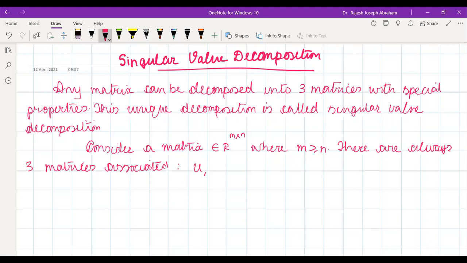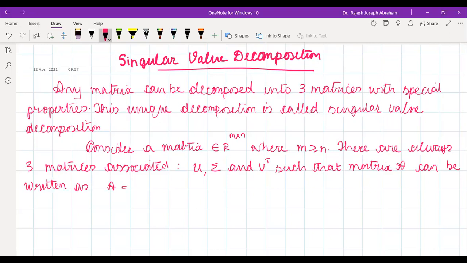U, sigma, and V transpose, such that matrix A can be written as A equals U sigma V transpose.